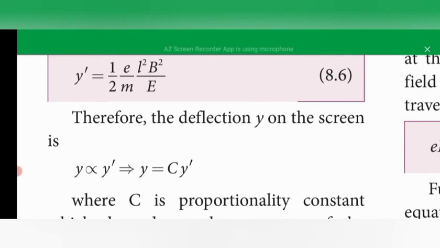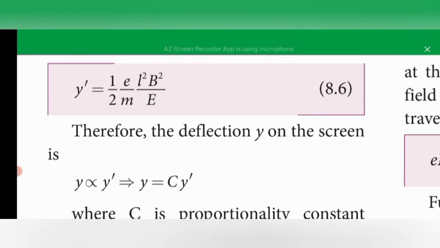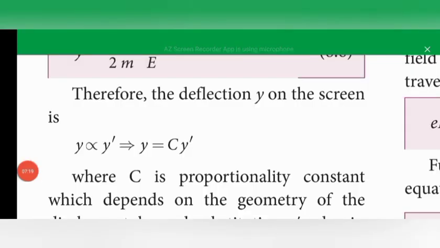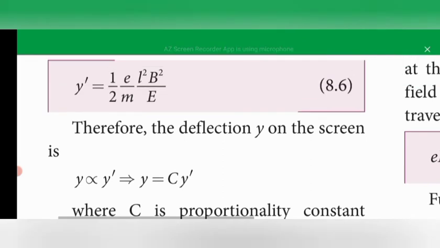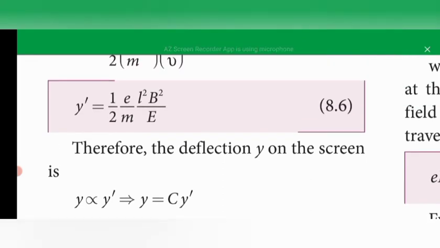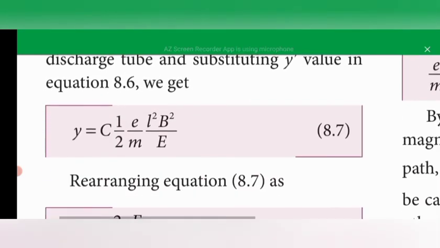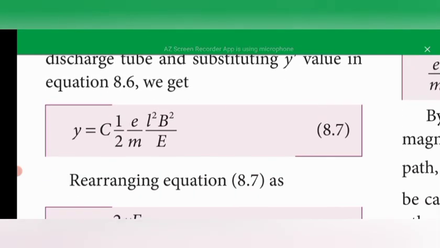Therefore the deflection y on the screen is directly proportional to y dash. So y is equal to c y dash. Substituting the y dash value, y is equal to c into the y dash value.